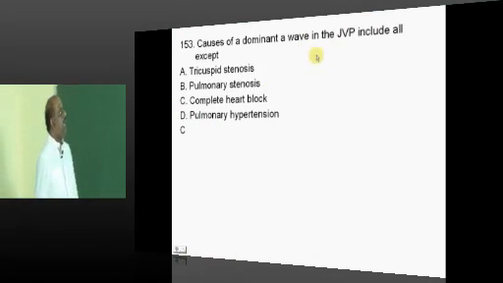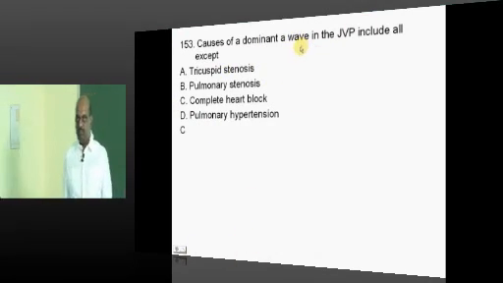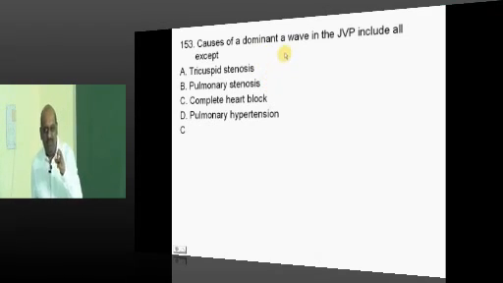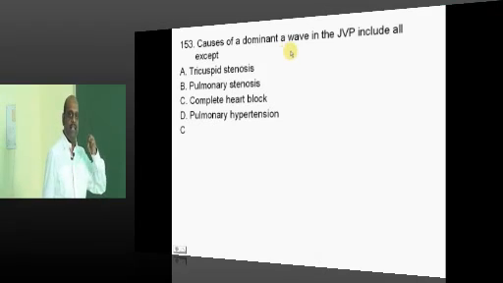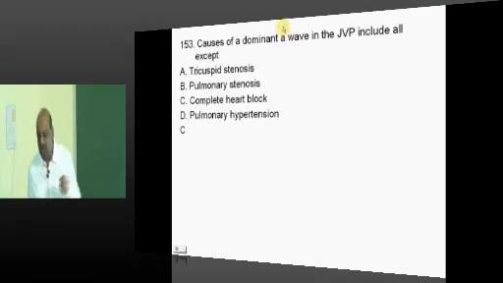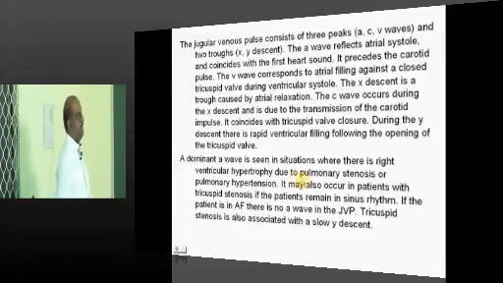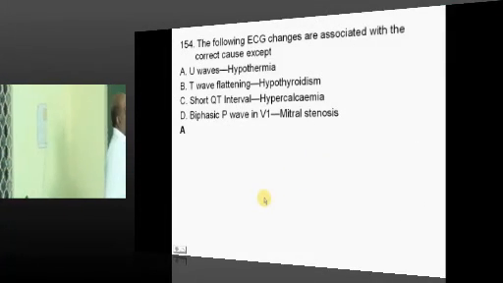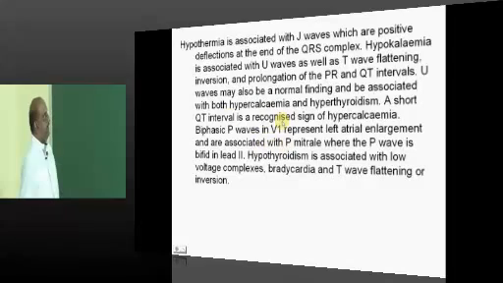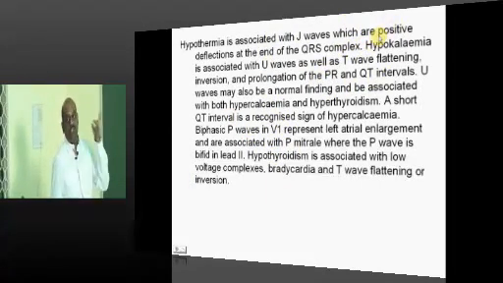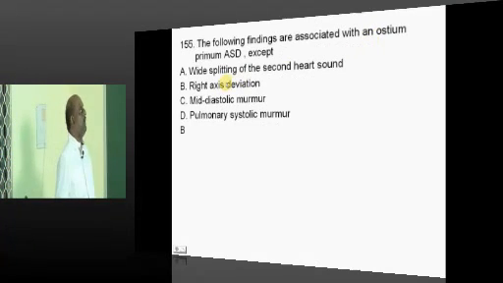Dominant A wave in the JVP, what does it mean? The atrium has to push the blood with a lot of force into the ventricle because the ventricle is very stiff. That can happen with pulmonary hypertension, pulmonary stenosis, tricuspid stenosis, any of them can be responsible. Where do you see U waves? U waves and T wave flattening are the features of hypokalemia. That is what needs to be remembered.